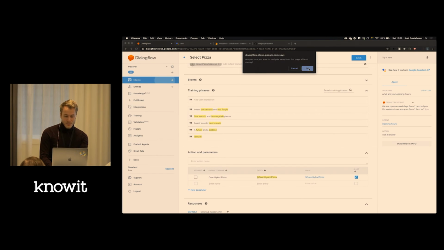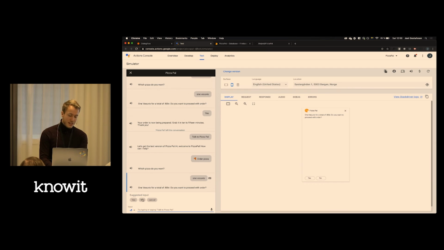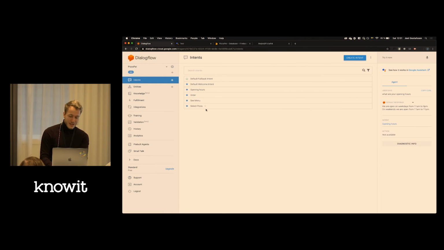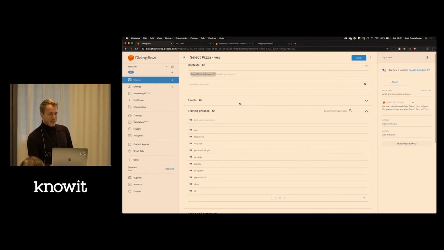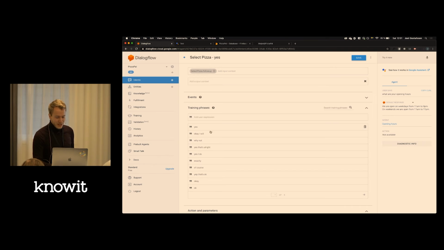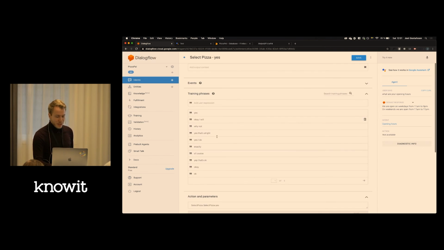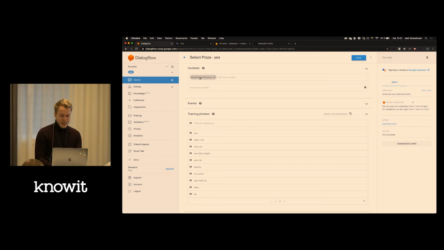So we'll continue with the next one here. We have two options here, yes or no. And as I showed you before on the more failed examples, you have to have context when it comes to conversational design. So for example here the training phrases are yes, okay, I will, why not? But that doesn't mean anything without the context of proceeding with the order or saying yes to continue with the order. That's where context comes in.